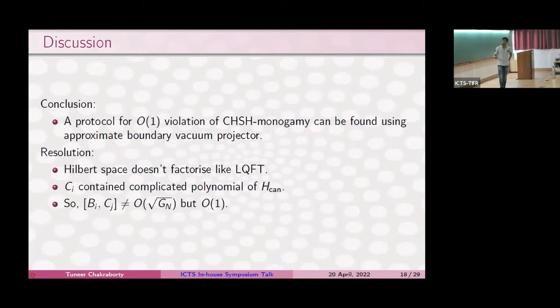So B, in fact, does not commute with C, which is something that we assumed. And it does not even commute with C up to order of gravitational correction, but it actually doesn't commute till order 1. So that's the resolution. The conclusion is that even at low energies, the Hilbert space does not factorize if we have a theory of gravity. And that's it. Questions?